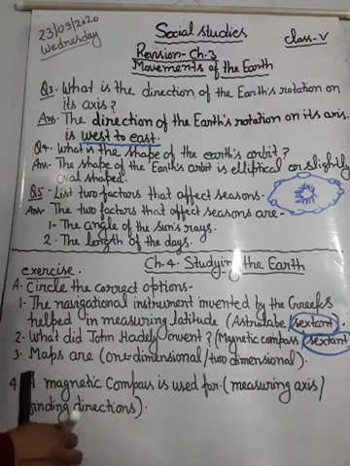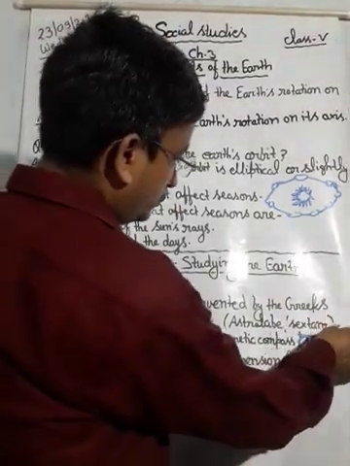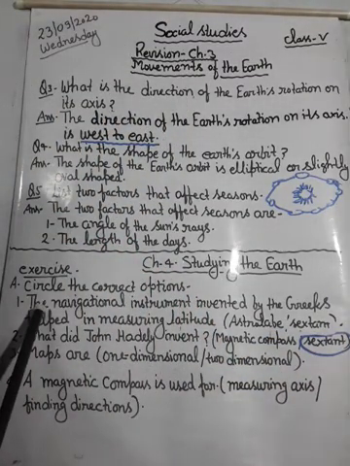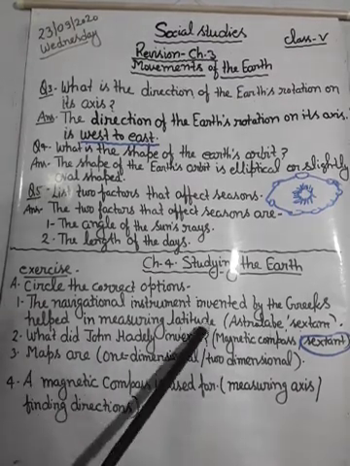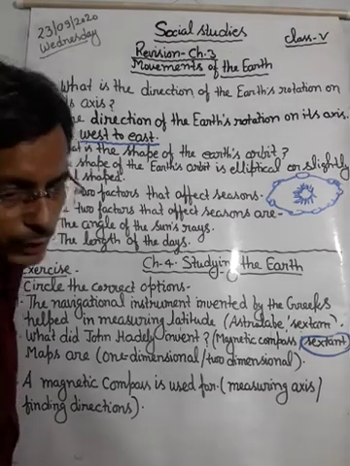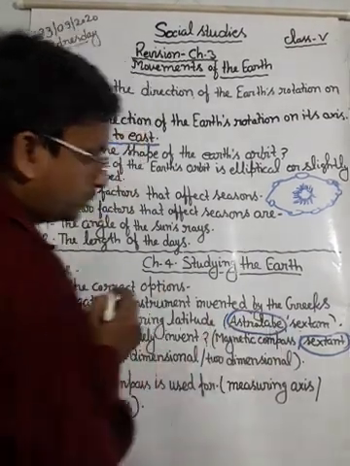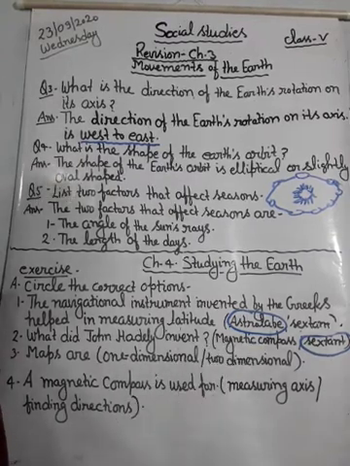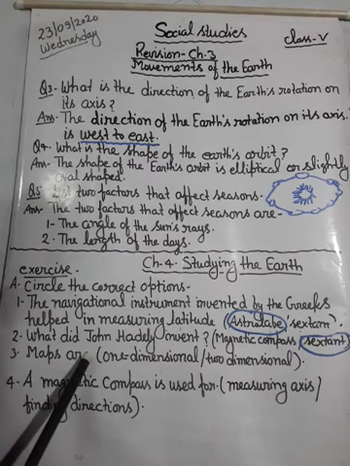Dear student, one thing that I want to correct. The navigational instrument invented by the Greeks helped in measuring latitude. The correct answer will be astrolabe. Do it correctly. Next is, what did John Hadley invent? John Hadley invented the sextant. Next is, maps are one-dimensional or two-dimensional?